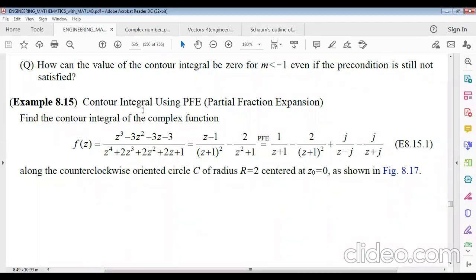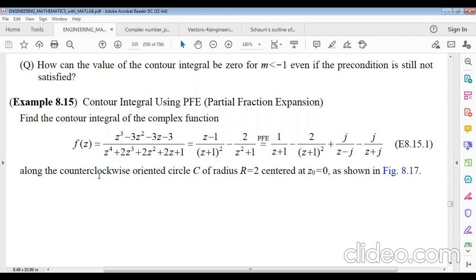Now another example, contour integral using PFE, that is partial fraction expansion. Suppose we have to find the contour integral of the complex function f of z equals to this. This is actually a rational fraction whose denominator is bigger than numerator. So we can express it as a partial fraction. Using partial fractions, we can write this as z minus 1 divided by z plus 1 whole square minus 2 divided by z square plus 1. This also can be written as 1 divided by z plus 1 minus 2 divided by z plus 1 whole square plus z divided by z minus i and minus z divided by z plus i.